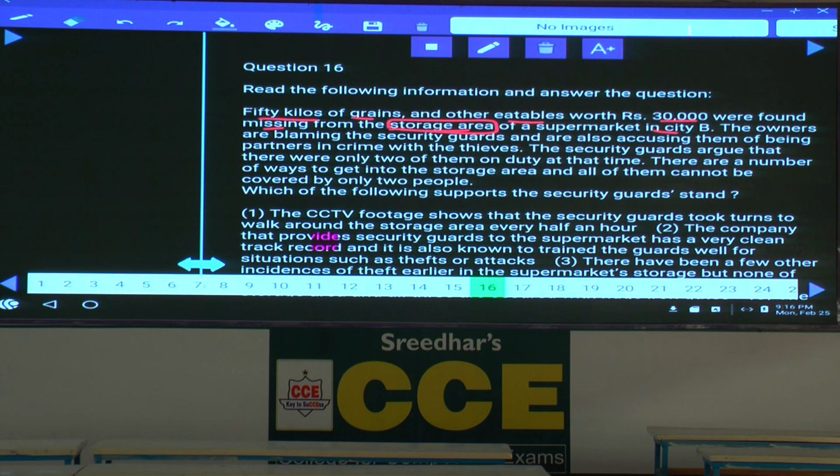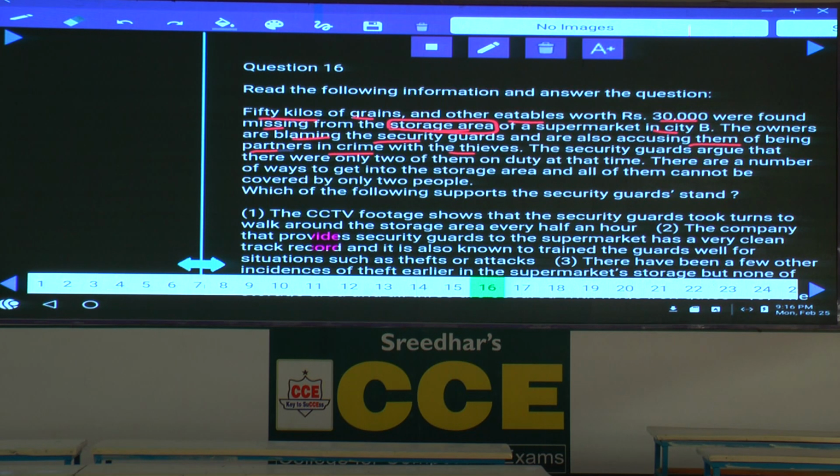From the storage area of a supermarket in city B. The owners are blaming the security guards and are also accusing them of being partners in crime with the thieves. Clear? Now the owners are blaming the security guards for this theft. They are also blaming them whether they are a part of this theft as well.